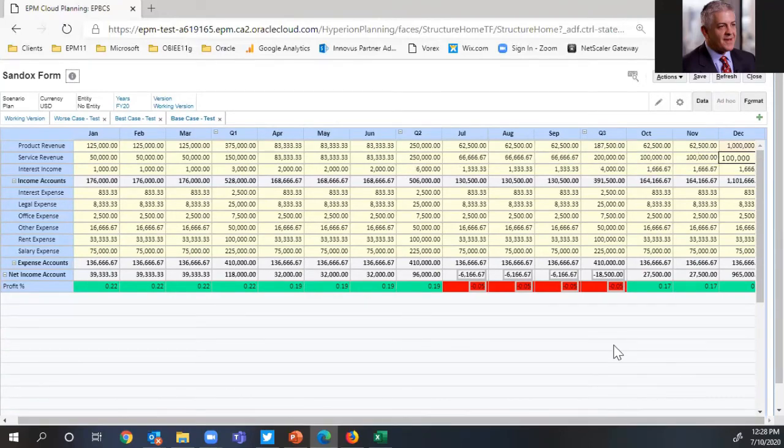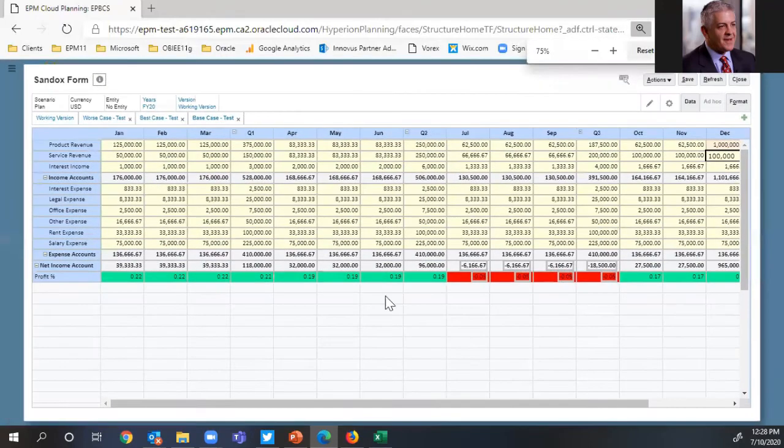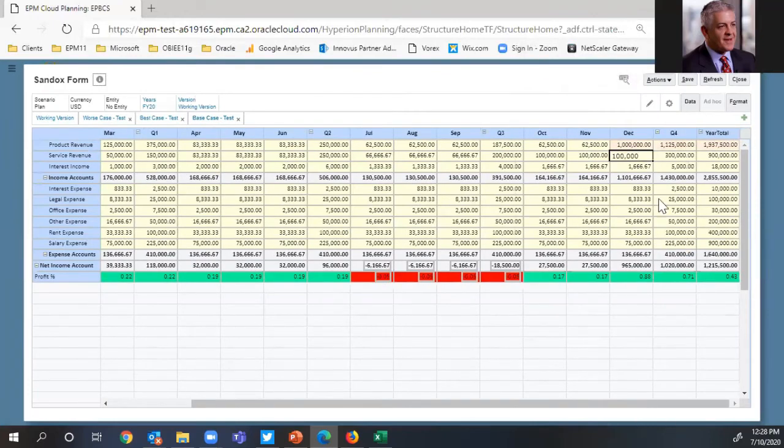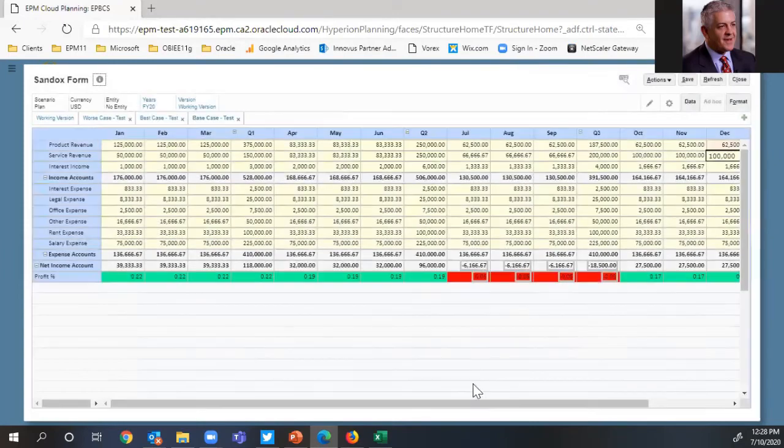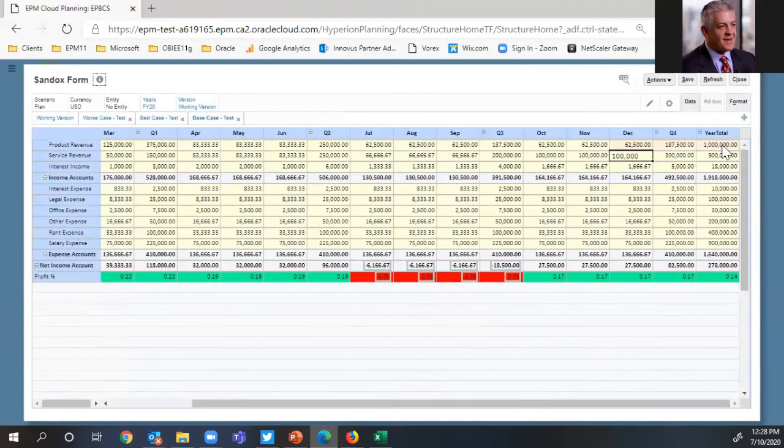Whoa, hold on a second here. All right. Sorry about that. I was entering it into the wrong column. Let's go back here and hit save. All right. That's been saved. The screen resolution plays tricks. So let's just say my base case is 1.5 million. And I go ahead and click save.